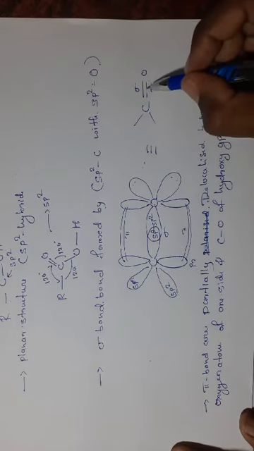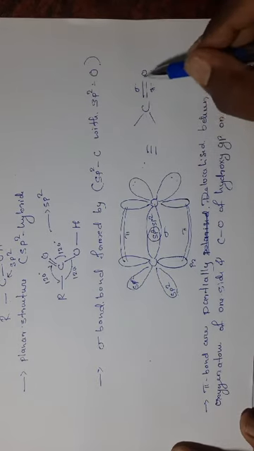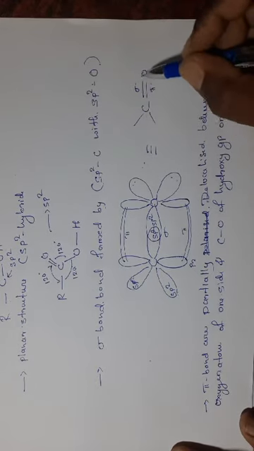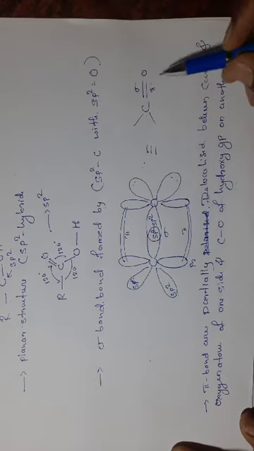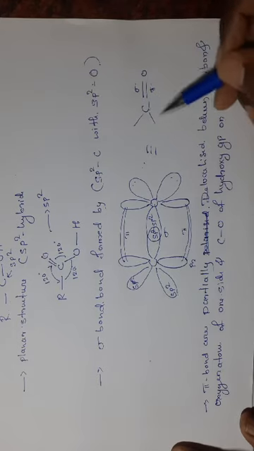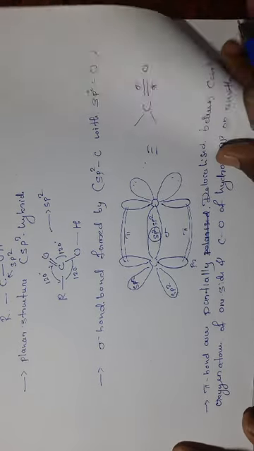Here these pi bonds, which are formed by the sideways overlapping of p orbitals, are delocalized between the carbon-oxygen and carbon-oxygen, as we see in this carbonyl group and this hydroxyl group.